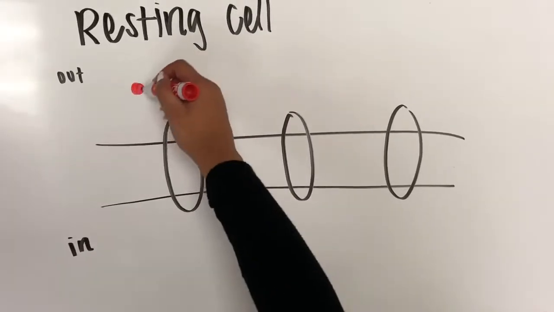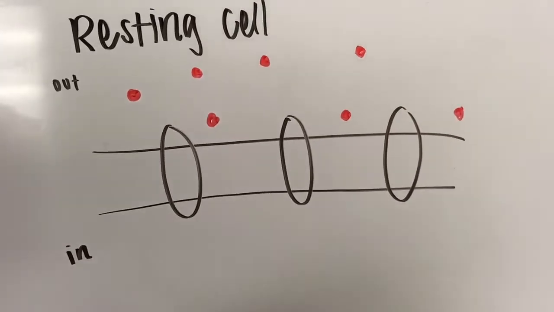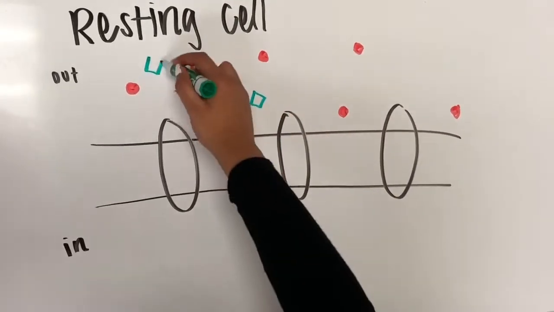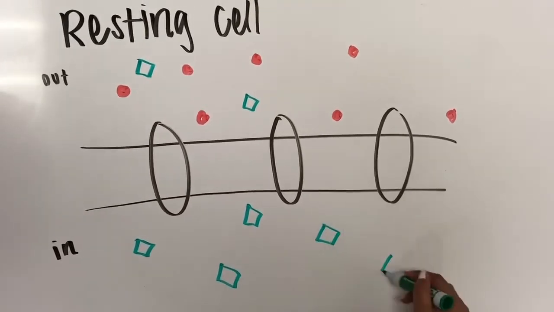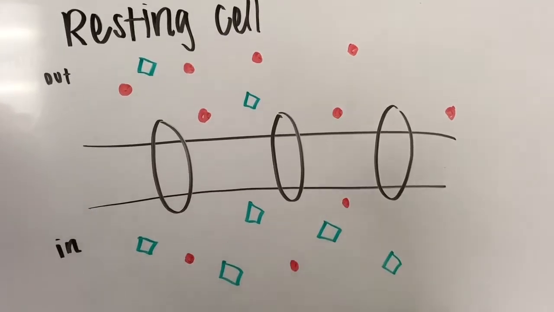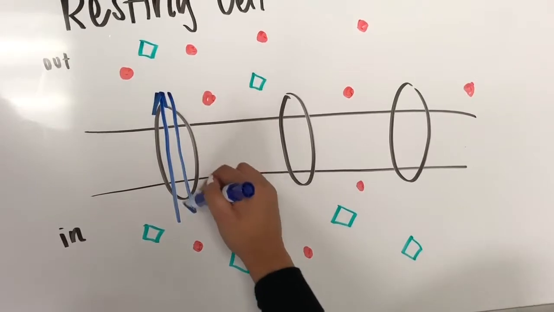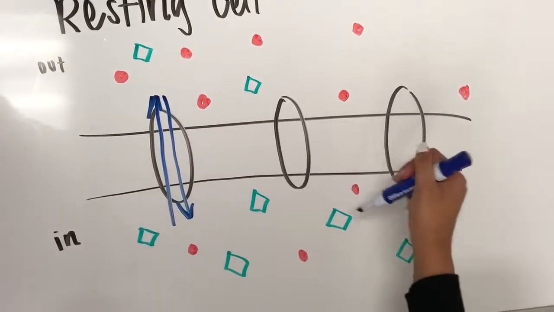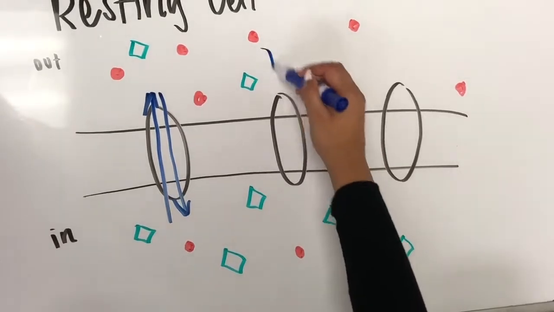Extracellular fluid has a higher sodium concentration of 150 millimolar and a lower potassium concentration of 5 millimolar. In the cytosol, there is a lower sodium concentration of 15 millimolar and a higher potassium concentration of 150 millimolar. These concentration gradients are maintained by the sodium-potassium pumps in the plasma membrane. This process involves ion channels that have selective permeability, only allowing certain ions to pass.